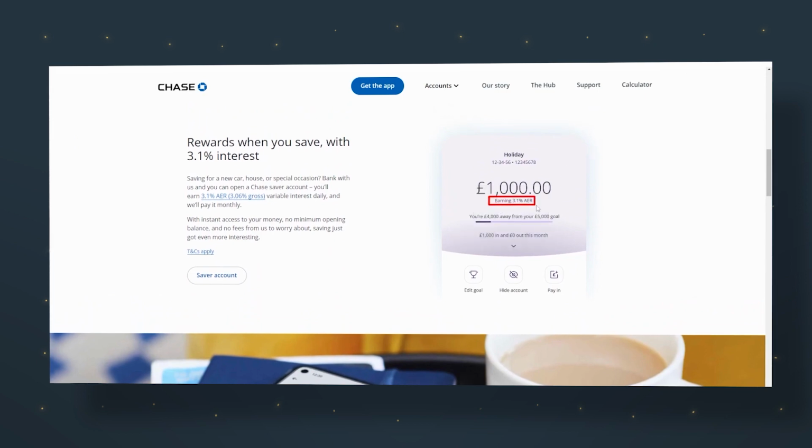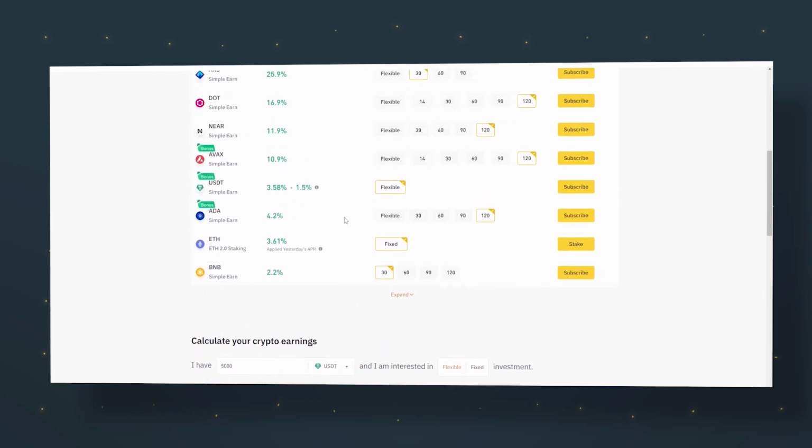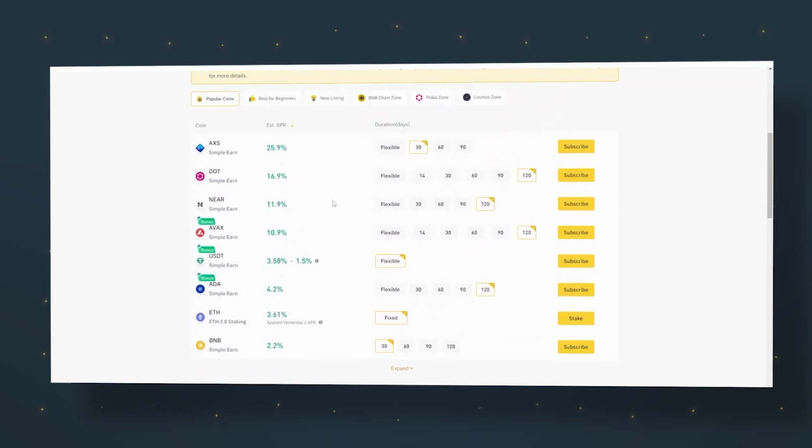Now, I won't go as far as saying this is better than your typical bank because crypto is still a bit wild and unregulated. Exchanges, including big ones like Binance, could crash suddenly. Remember back in January when some banks went under? So, you gotta be ready for some risks, especially with these crypto tokens.